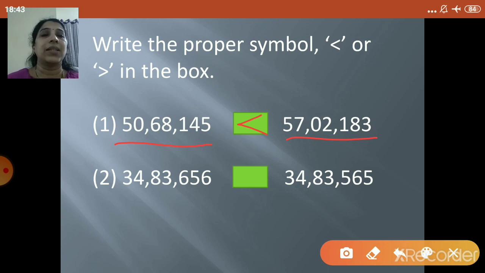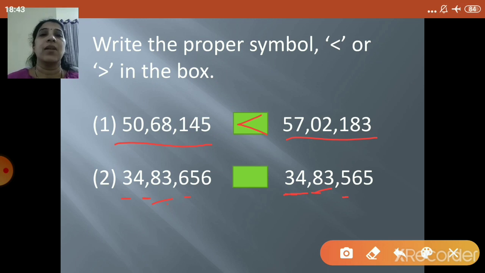34,83,656 and the other set is 34,83,565. So we'll start the comparison. Now what is given over here? The first digit is 3. Here also the first digit is 3. Next digit is 4. Here also 4. Then 8. Again here also 8. Next is 3. Again here 3. And now the hundreds place you see it is 6. And here in the hundreds place it is 5. So 6 is greater than 5.